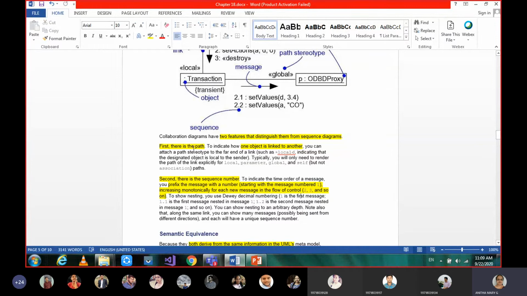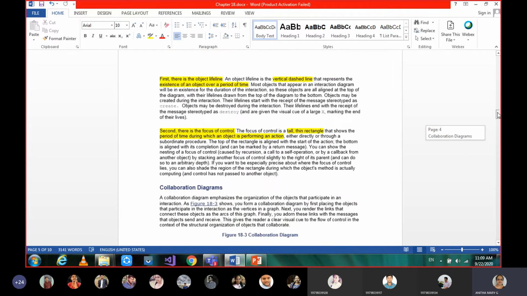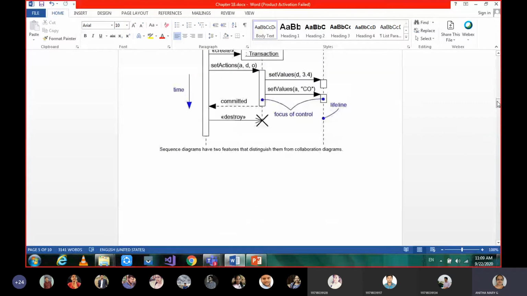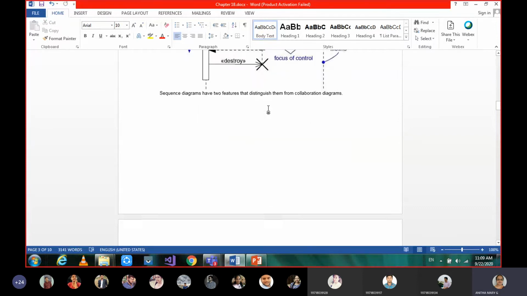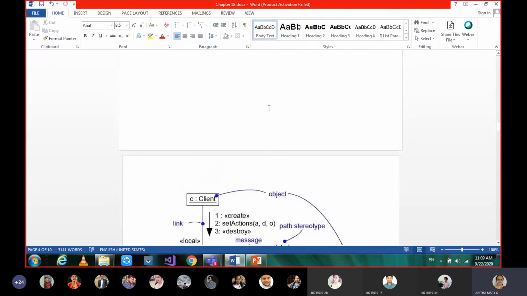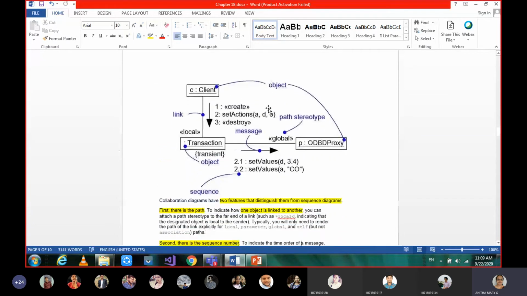So the first one is the path in collaboration diagrams. Do we have a path in sequence diagrams? No. Just concentrate on what we have learned. Is there any connection between two objects in a sequence diagram? Only messages and lifelines we are showing. Is there any connection? No. So that is the unique feature of the collaboration diagram.